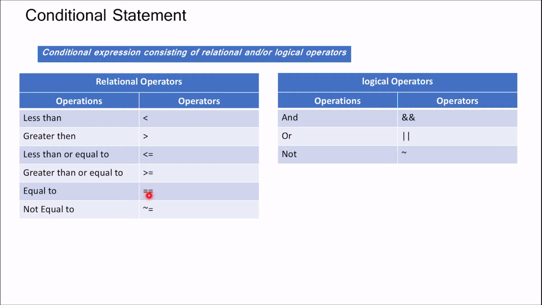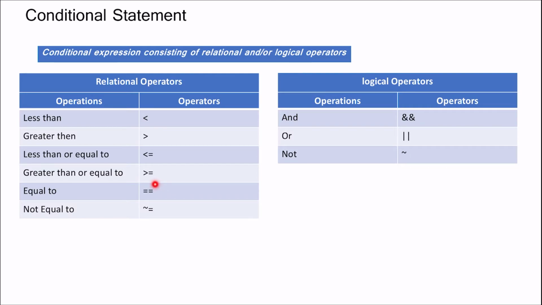A single equal to means we are assigning a value to a particular variable, like a equals 5 means value of a is 5, and that is fixed, or we can say it is constant. In other words, we can compare the values of two different variables.